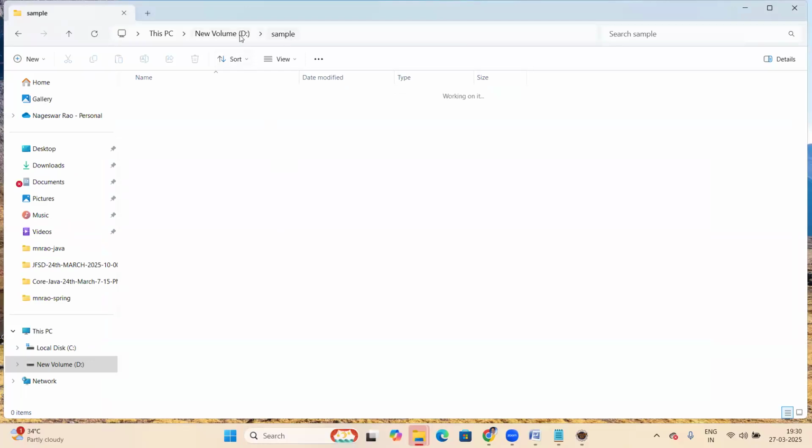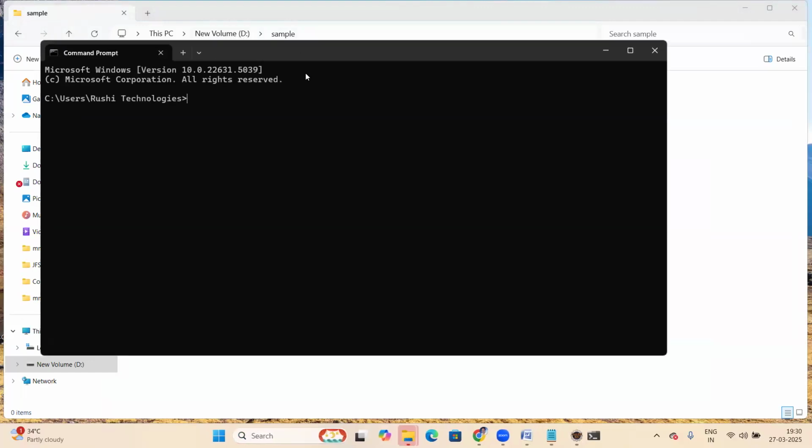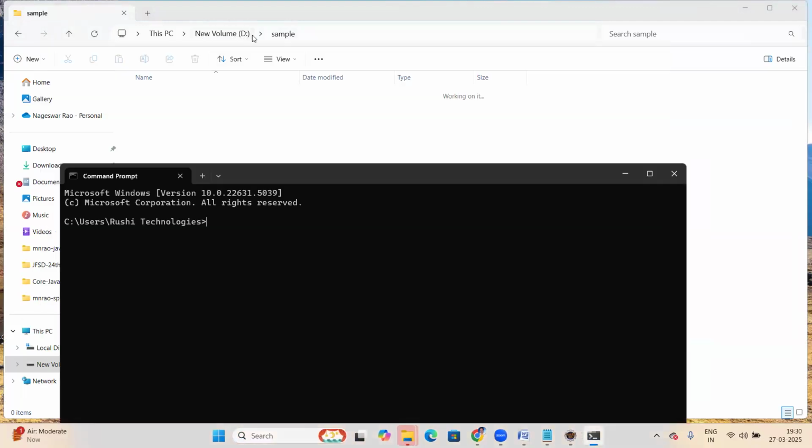So, D drive sample. First we should go to the D drive. Open the command prompt, CMD. After opening, go to the D drive. D colon will take us to the D drive. Type CLS to clear the screen. Now we are at the D drive.